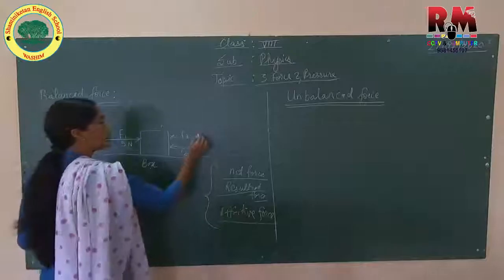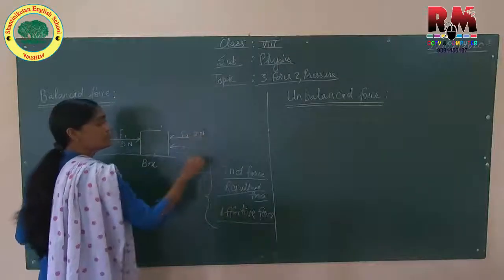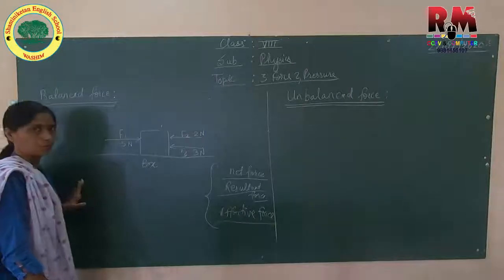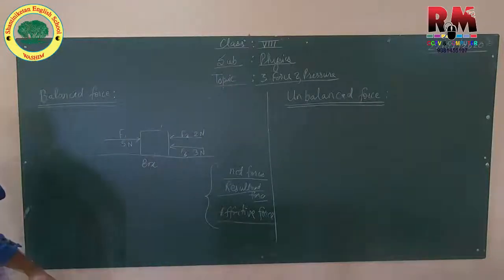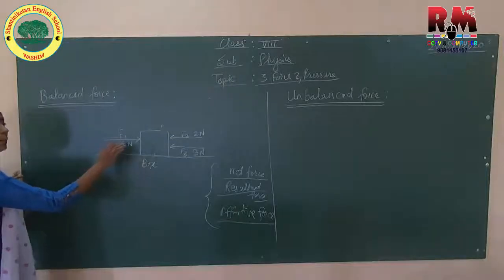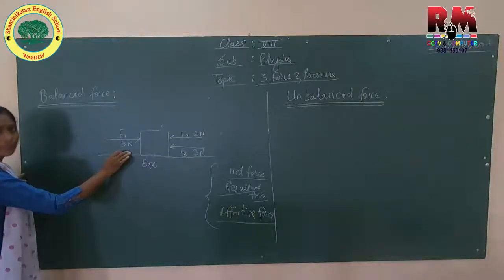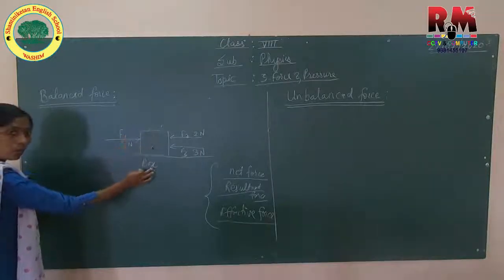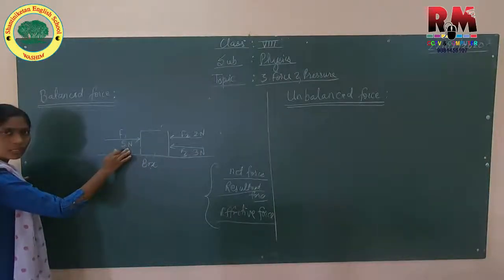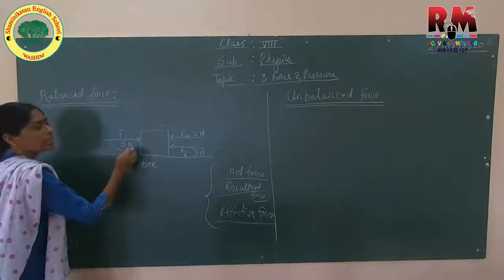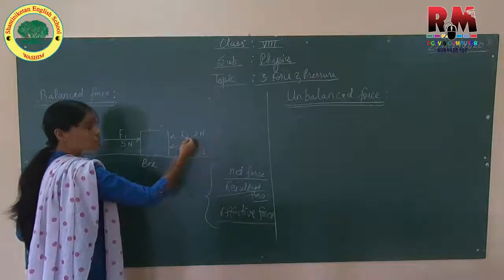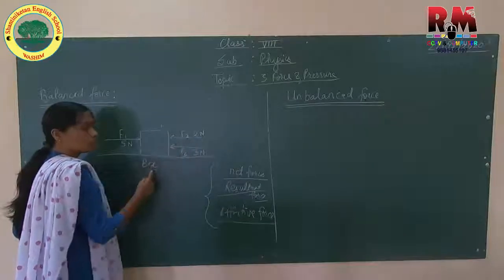F2 is 2 Newton and F3 is 3 Newton. So, here the values of applied force are given to you. Means, in this direction on the box, 5 Newton of force is applied. In this direction, 2 Newton and 3 Newton of forces are applied on this box.